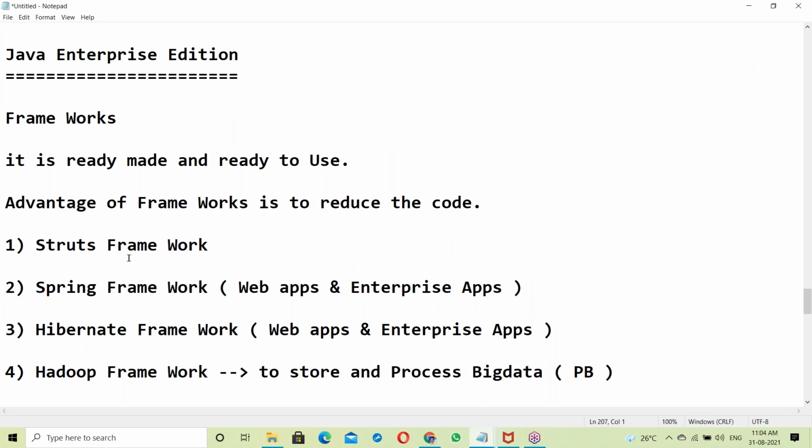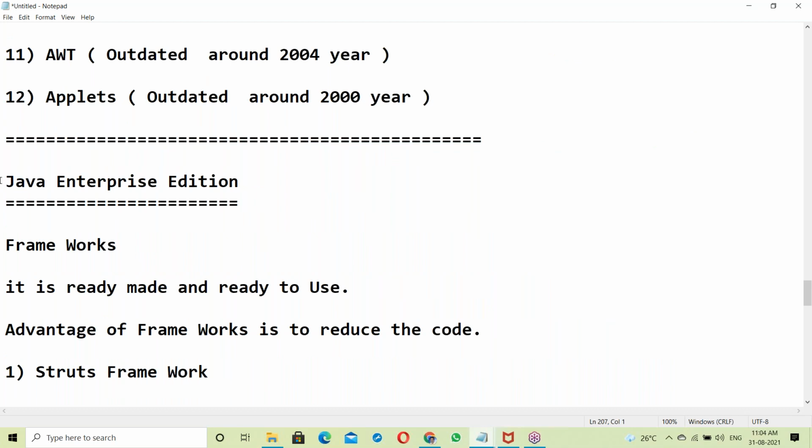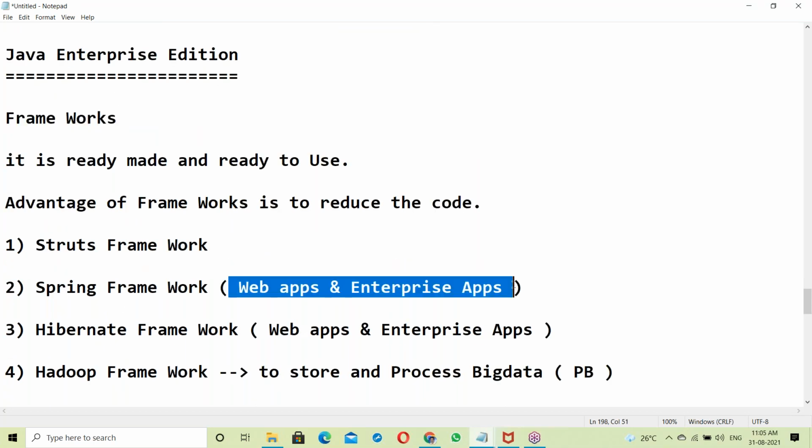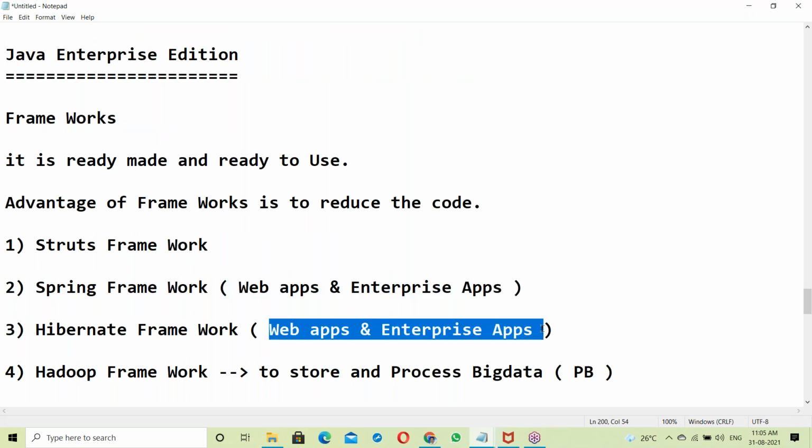Yes, they are the frameworks. So enterprise is all the frameworks. Using frameworks, we can develop enterprise applications or web applications. Frameworks are to develop web applications and enterprise applications.